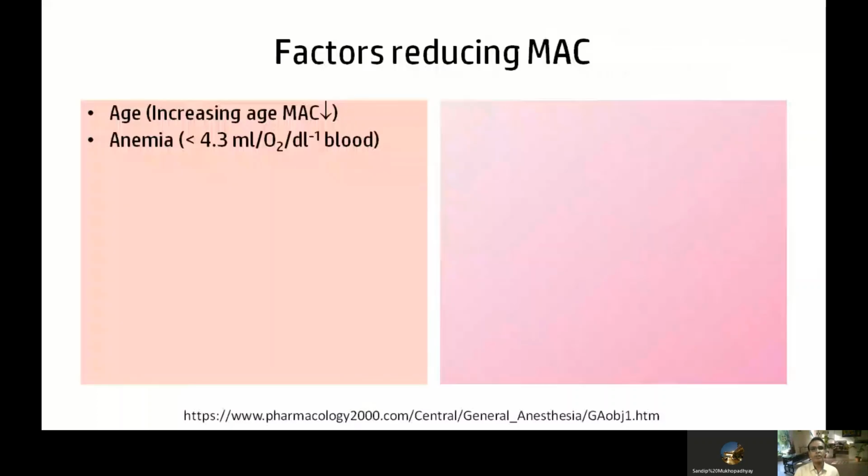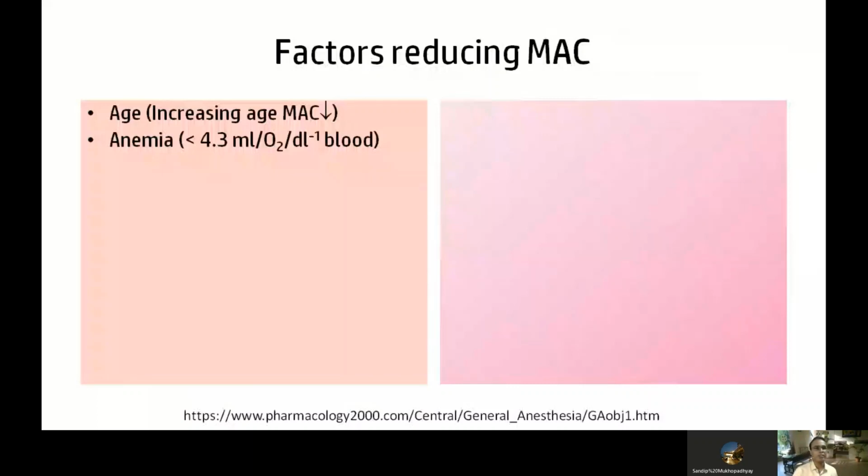Okay. So what are the factors that influence MAC? We will consider some factors which can reduce the MAC, which means the requirement of the anesthetic agent will be less in this situation. There may be physiological and pharmacological factors and also some pathological factors.